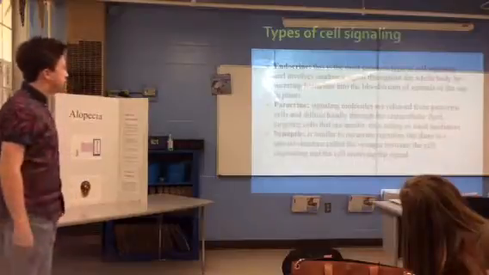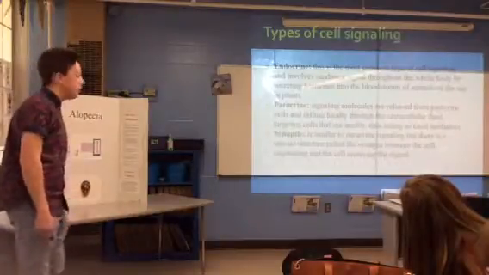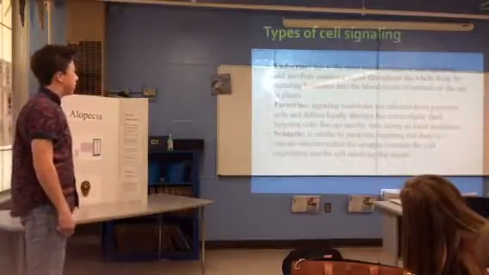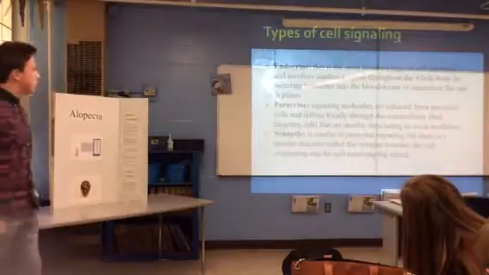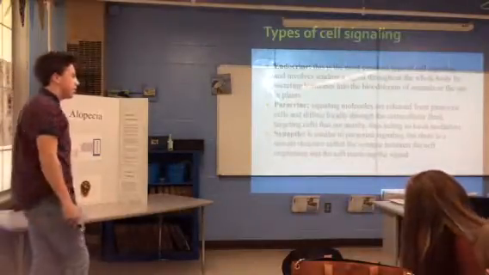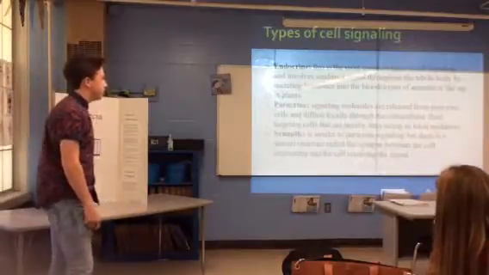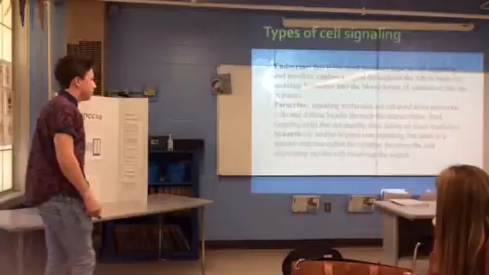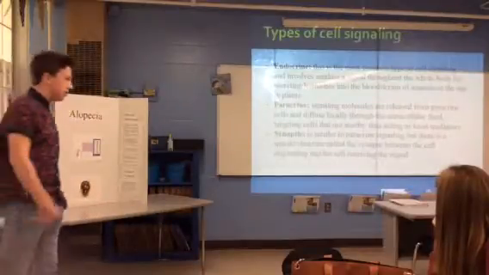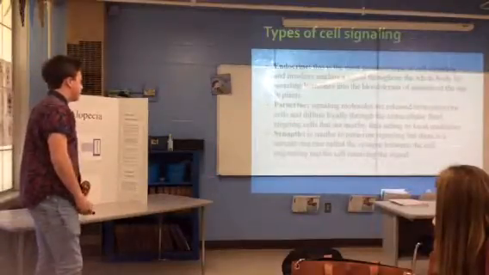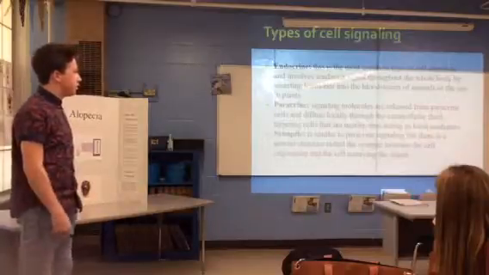Endocrine is the most common type of cell signaling, and it involves sending a signal throughout the whole body by secreting hormones into the bloodstream of animals or in the sap of plants. In paracrine signaling, signaling molecules are released from the paracrine cells and diffused locally through the extracellular fluid, targeting cells that are nearby, thus acting as local mediators.